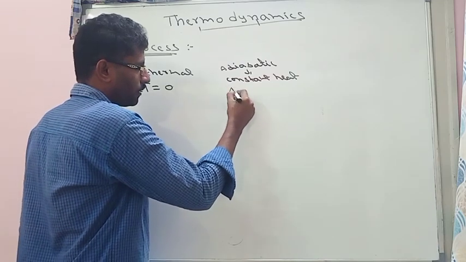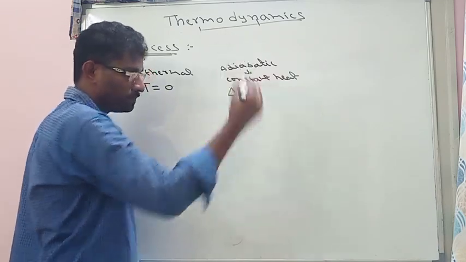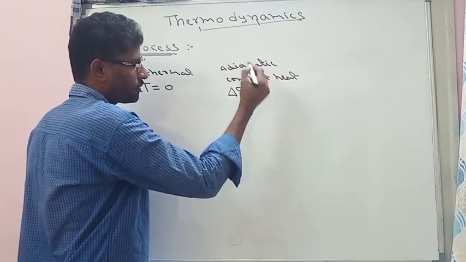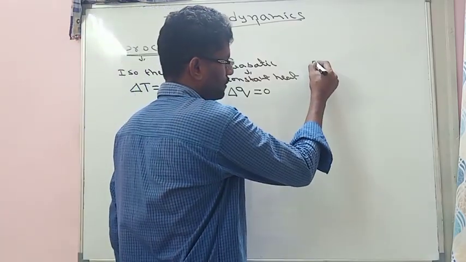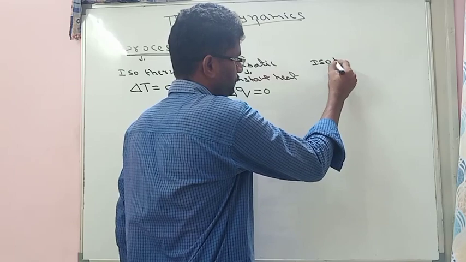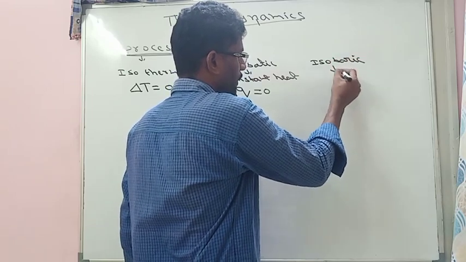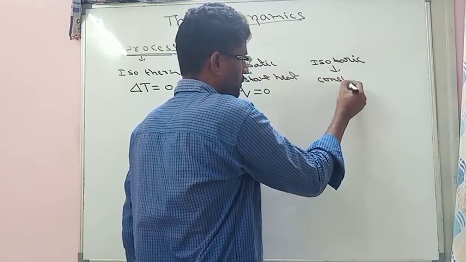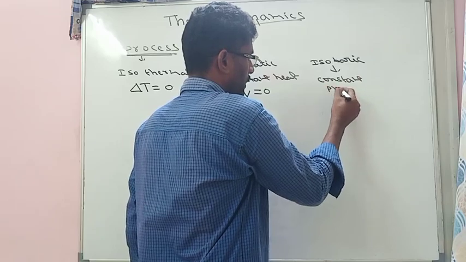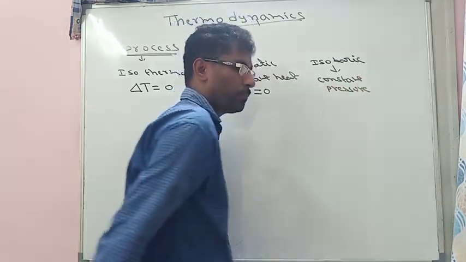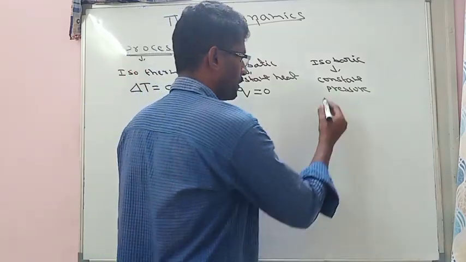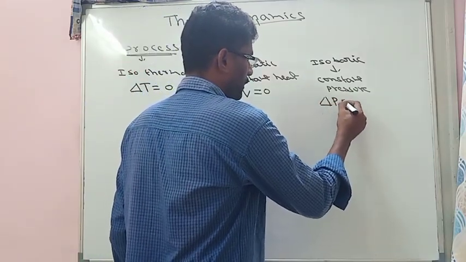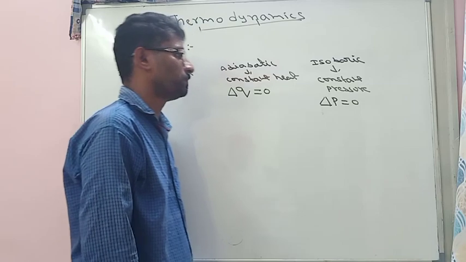Here heat is represented with Q, so delta Q is equal to 0. That is called adiabatic. Similarly, other processes are isobaric. Isobaric means constant pressure, where delta P is equal to 0.